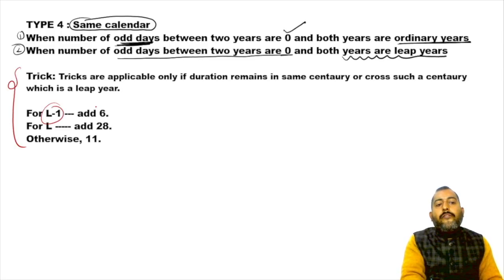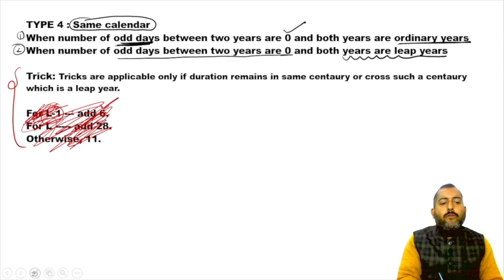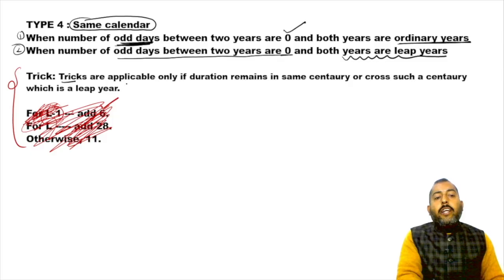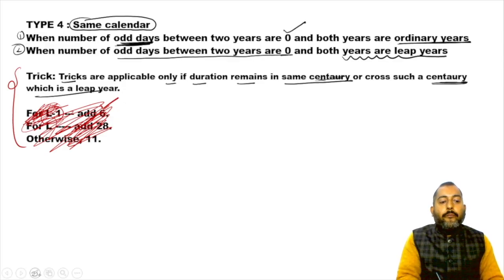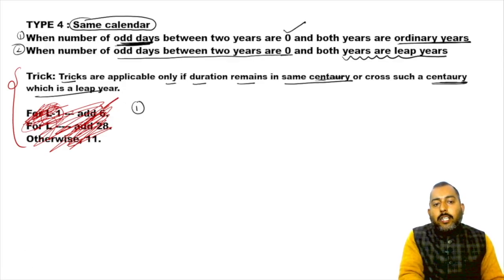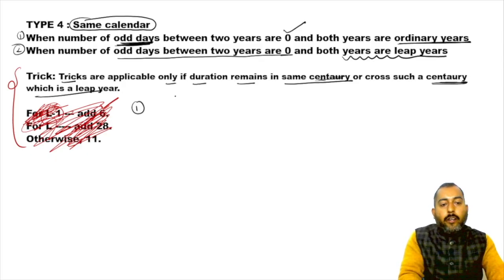L minus 1, if L minus 1 is there, add 6. So let me make you write this down. Please focus. Now remember, this trick is applicable only if duration remains in same century. Please correct this spelling of century. I've written it wrong. CENTURY. Correct this. I'm really sorry. Correct this spelling. So, or cross a century, which is leap year. Okay.